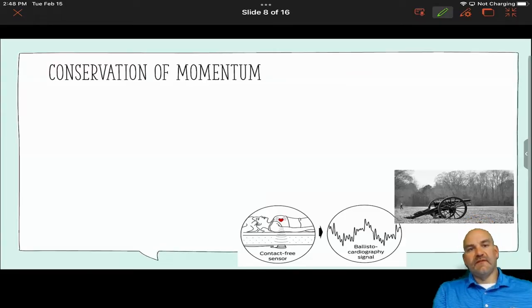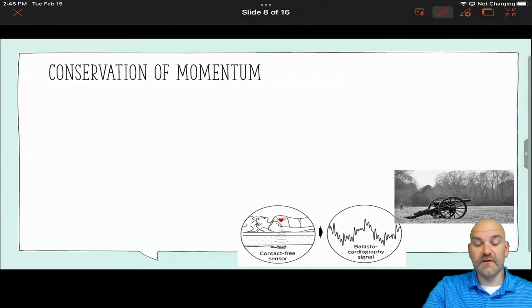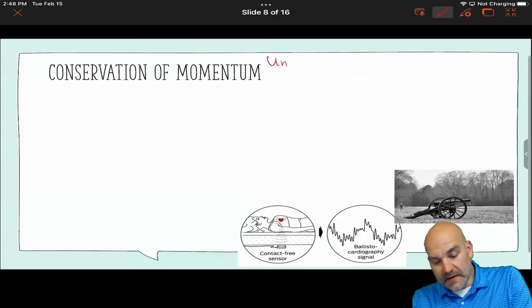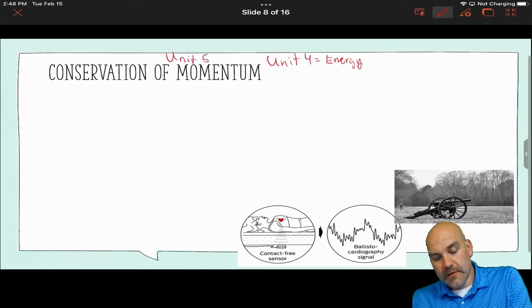Hi, welcome back to AP Physics 1, Unit 5, Linear Momentum. In this video, we're going to look at conservation of momentum. We're going to start shifting from the impulse-momentum theorem to one of those conserved quantities in mechanics, of which momentum is the second one. The first one was back in Unit 4, which was energy. Here in Unit 5, we're talking about momentum. And then in Unit 7, we will talk about angular momentum.